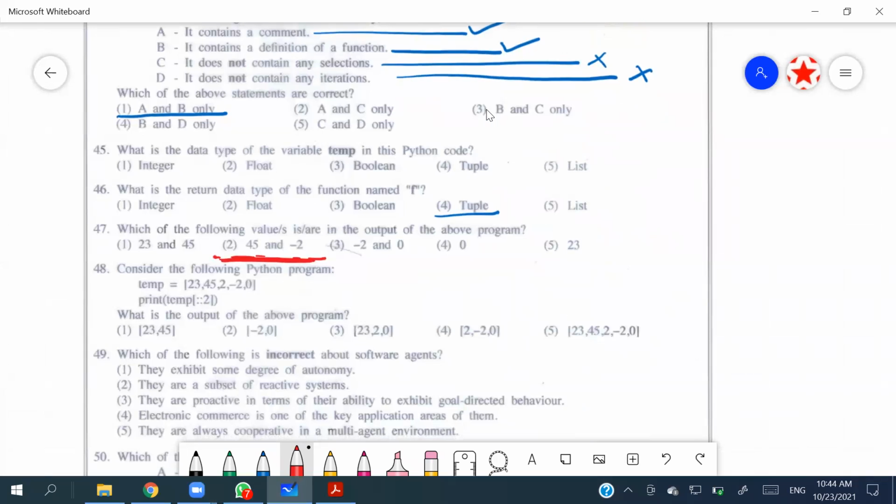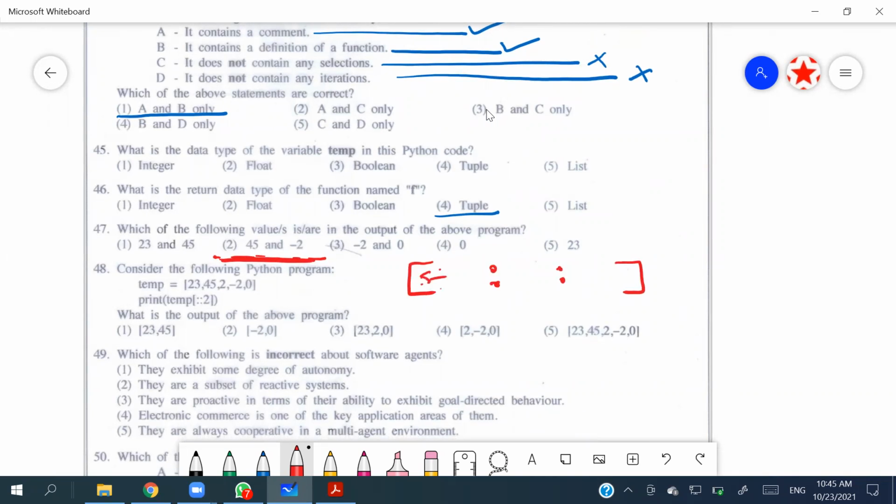48. Consider the following Python program. Temp is 23, 45, 2, -2, 0. So it's asking to print temp[::2], the slicing operator. So ::2 means what? In the slicing operator, we got 3 things. What are the 3 things?